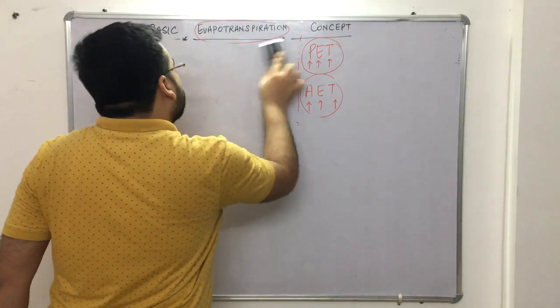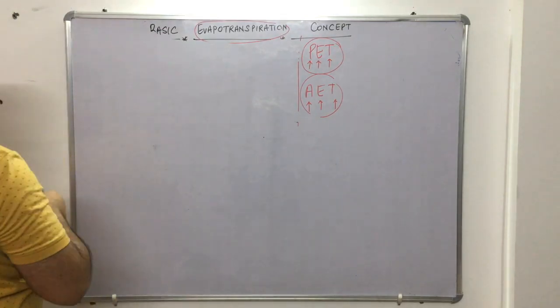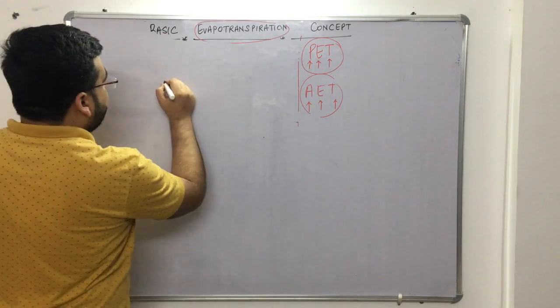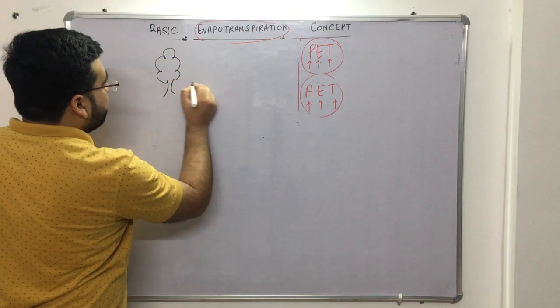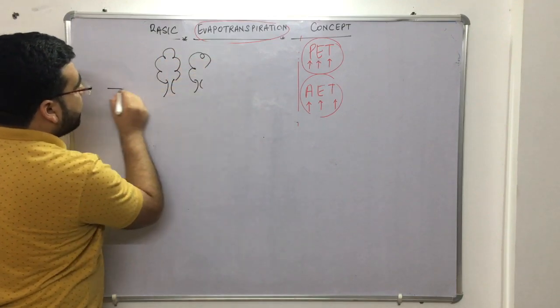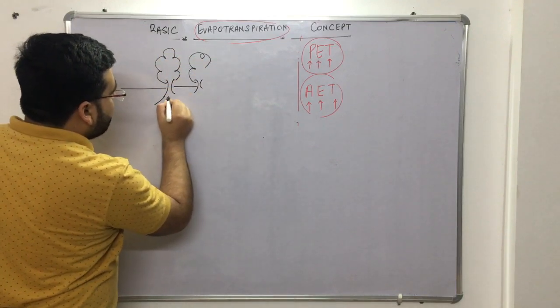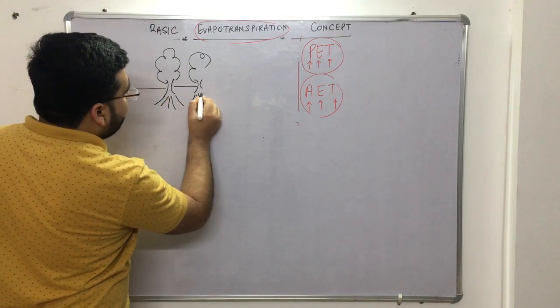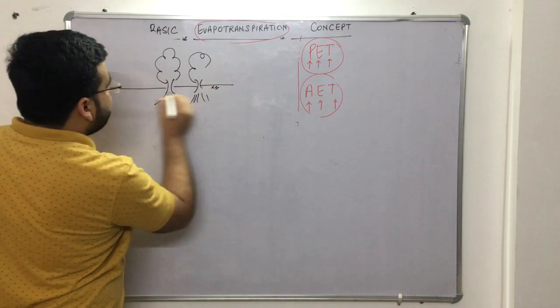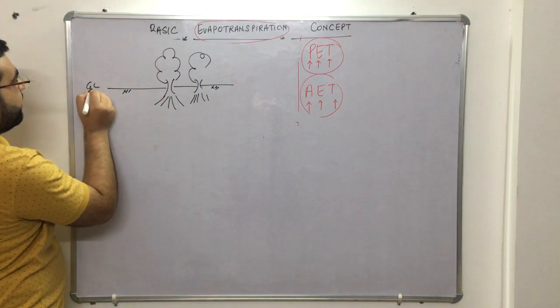Let us say this is our plant or tree. These are the roots of the tree, and this is the ground surface, the ground level.